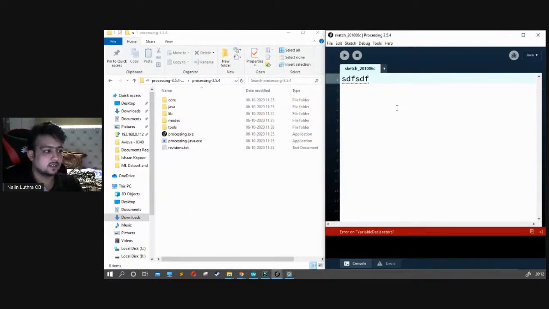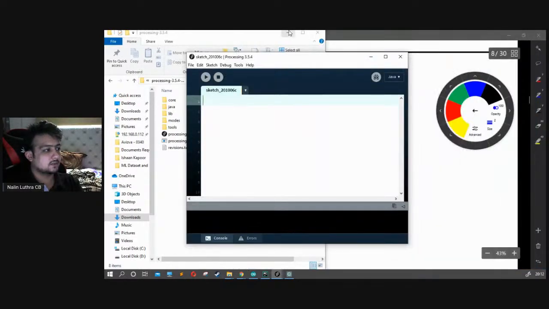I guess this is the right size of the font. Someone is commenting that the font size is slow. So anyhow, I guess this is the right size for the font.